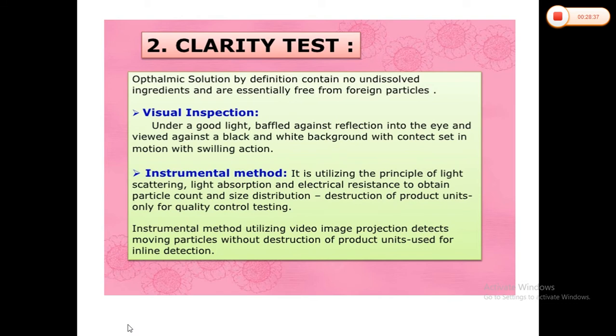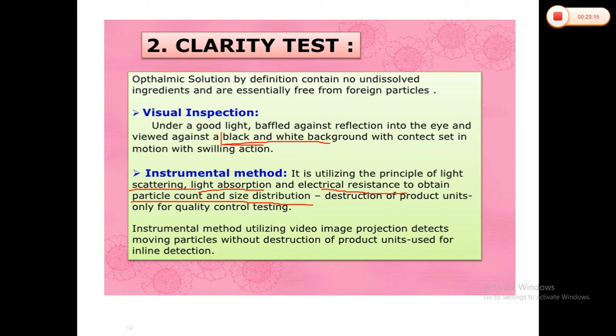There will be visual inspections, the same way, with a black and white background and proper light, with reflected light. The black and white background is used for visual inspection, and there are instrumental methods utilizing the principle of light scattering or light absorption and electrical resistance to obtain the particle size as well as the particle count of the particles present in a formulation.